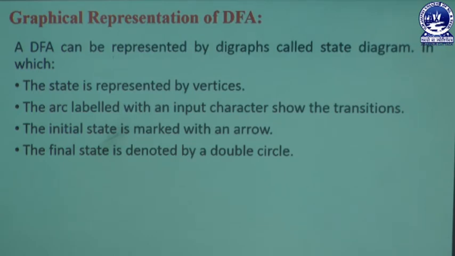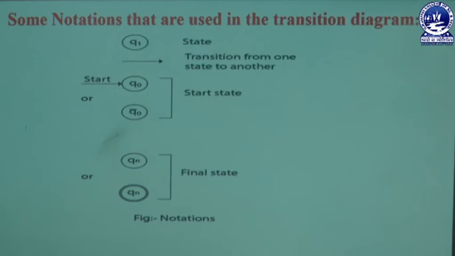Next we are going to see different ways of representation like the transition diagram, and each DFA concept also generates a table, which is represented through a transition table, discussed in your next class. And here we are going to discuss the notations used in the transition diagram. If a user wants to design a diagram, we can use some transitions.